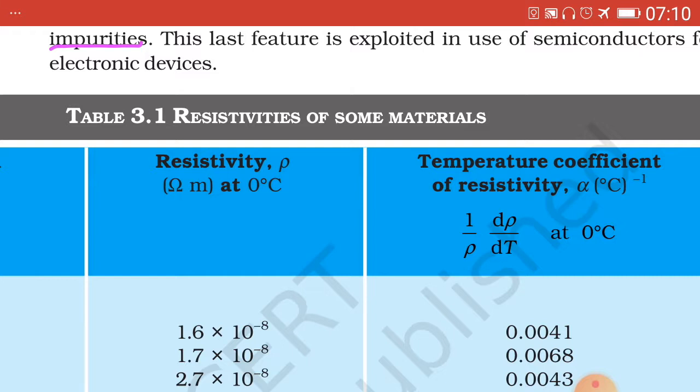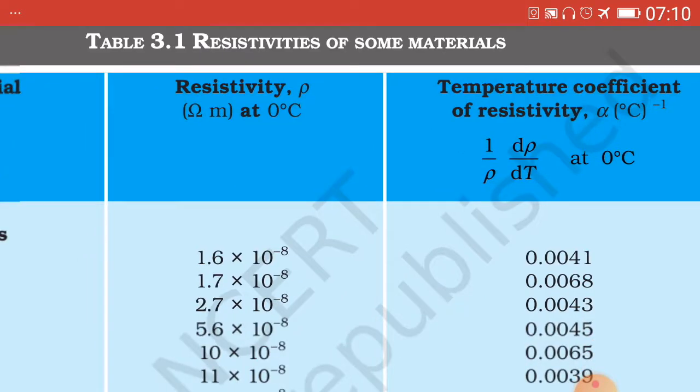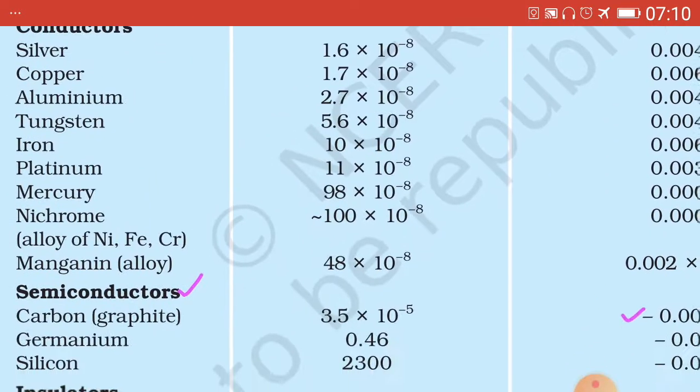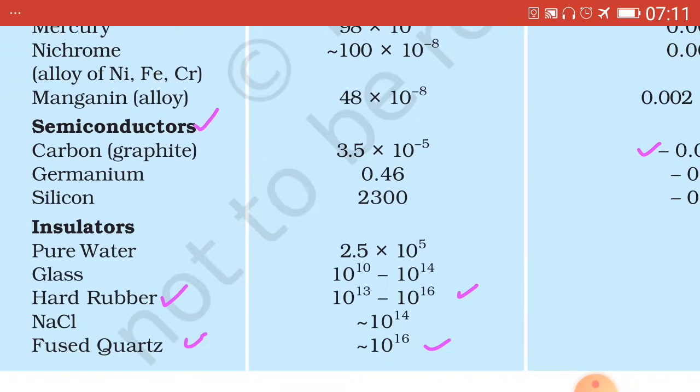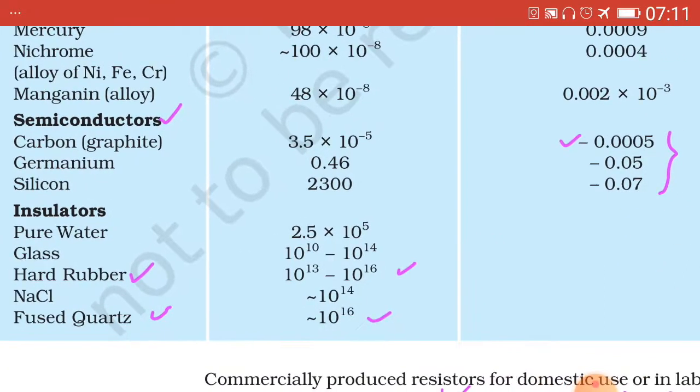Now here we simply want to show that the value of alpha is negative for semiconductors like carbon, germanium and silicon, all negative values, which have been bracketed.